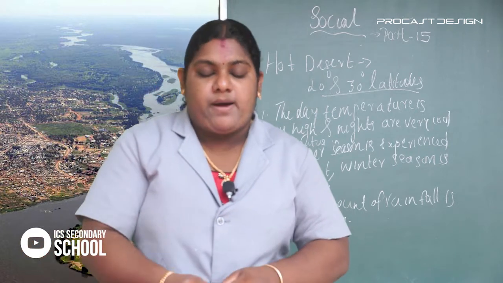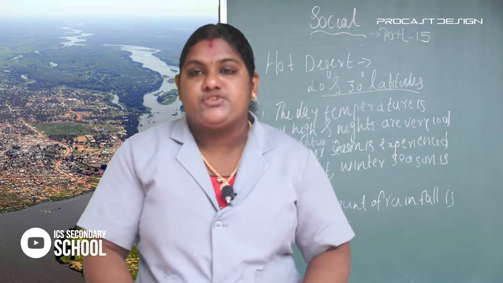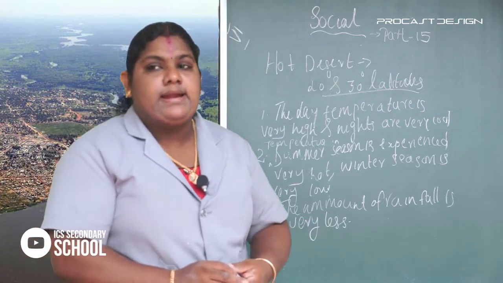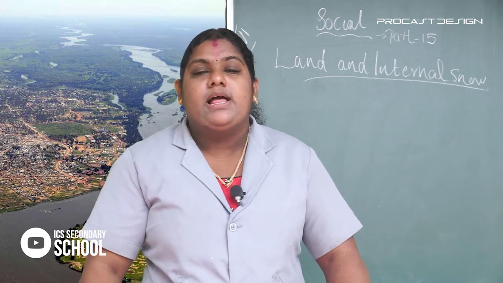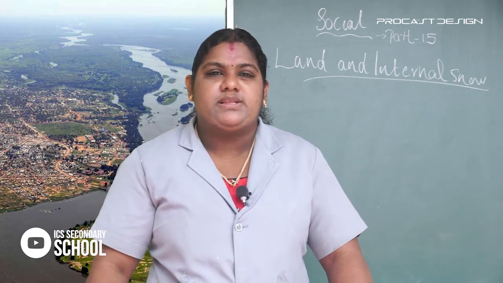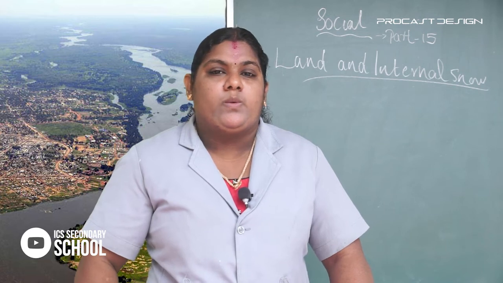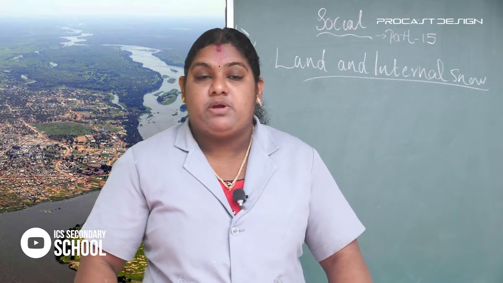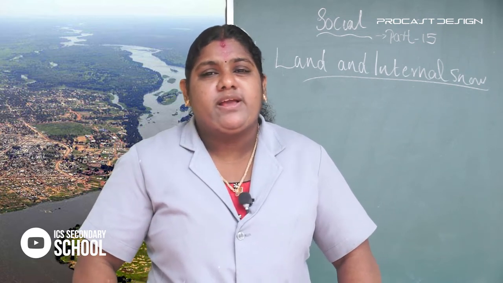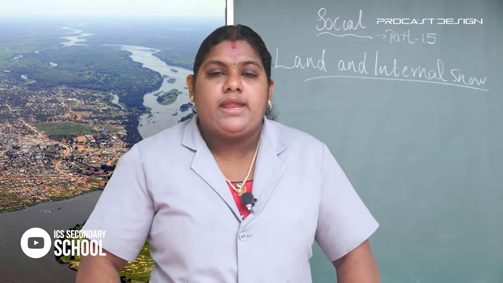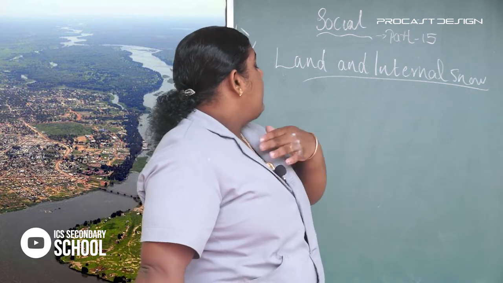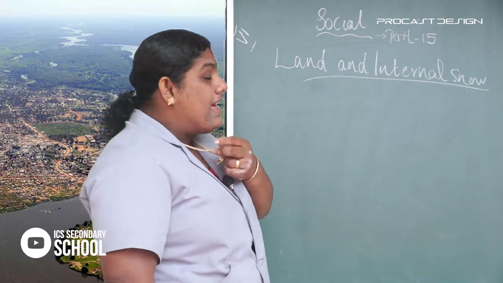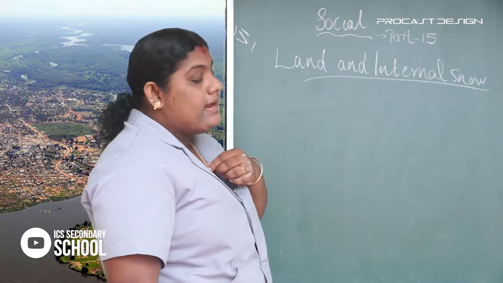Next we studied another section of this chapter, the last section, land and internal snow. The dressing styles of the hot desert region are light colored loose fitting garments commonly worn by desert dwellers, and turbans partially covering the face are another speciality.